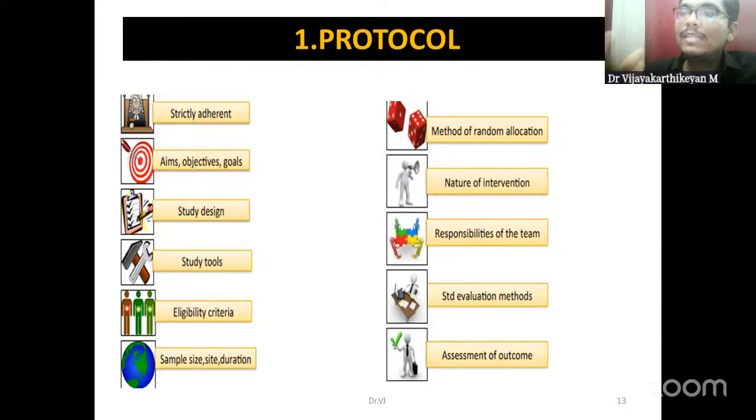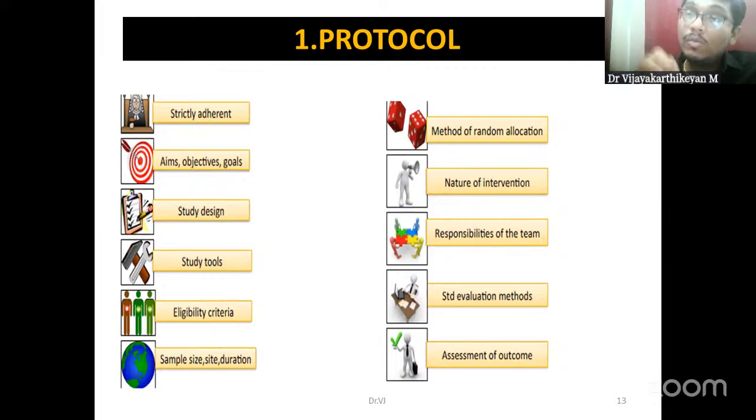If we want to reduce them or withdraw, the cessation of that particular exposure can also be an intervention. Depending upon the trial, we choose the nature of the intervention and what is the composition of the team. Okay, so the team is very, very important.